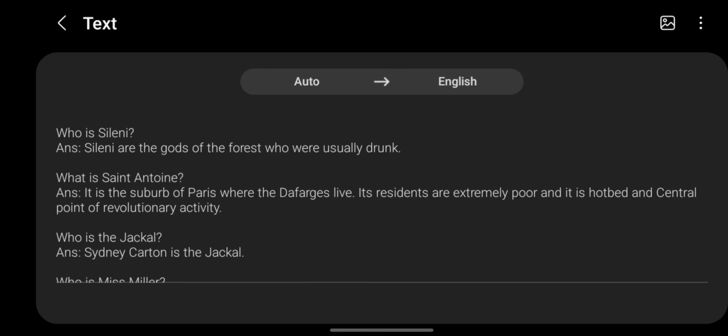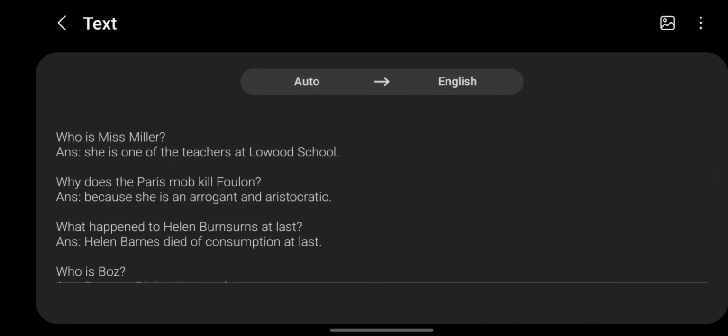What is Saint Antoine? ANS. It is the suburb of Paris where the Defarges live. Its residents are extremely poor and it is the hotbed and central point of revolutionary activity. Who is the Jackal? ANS. Sidney Carton is the Jackal. Who is Miss Miller? ANS. She is one of the teachers at Lowood School.